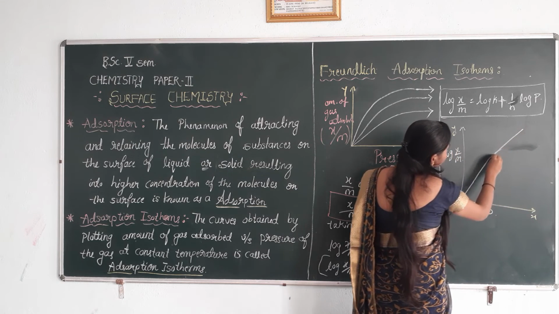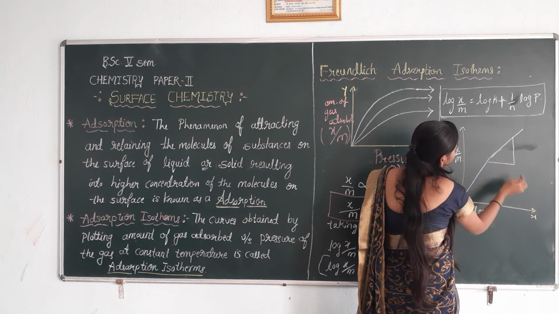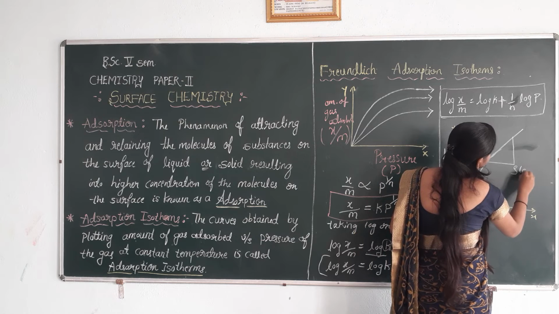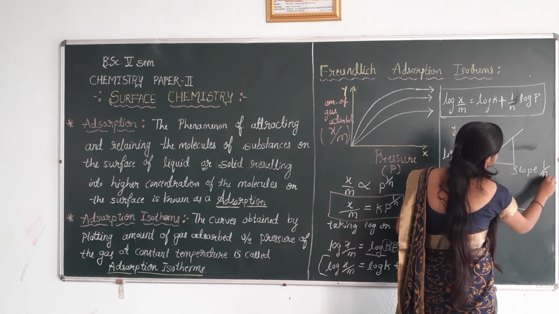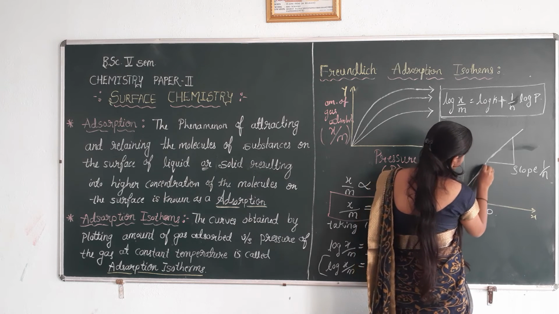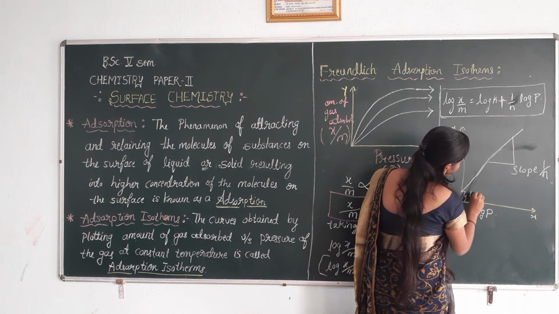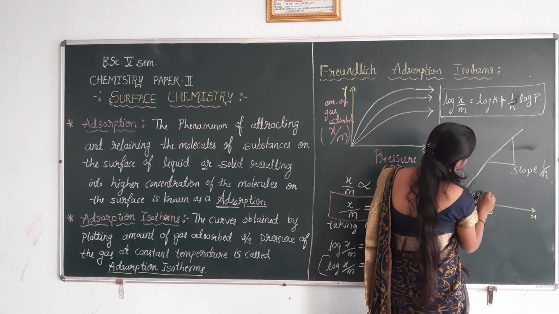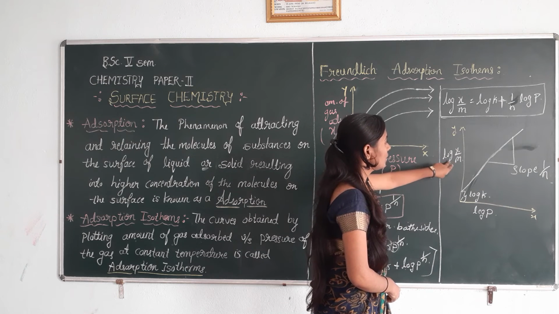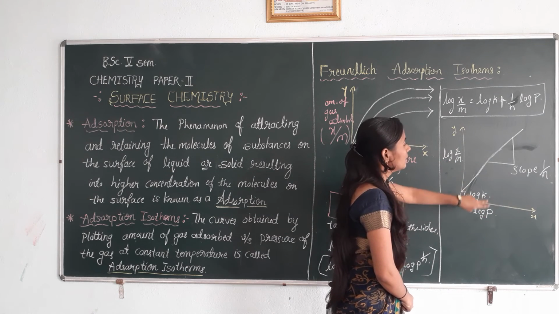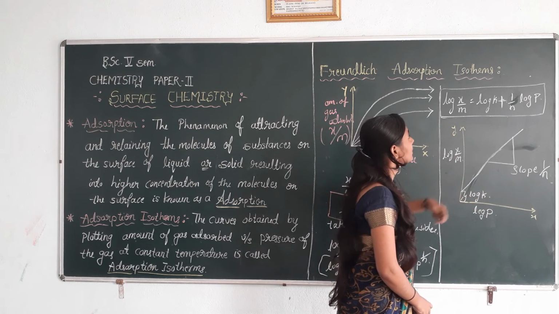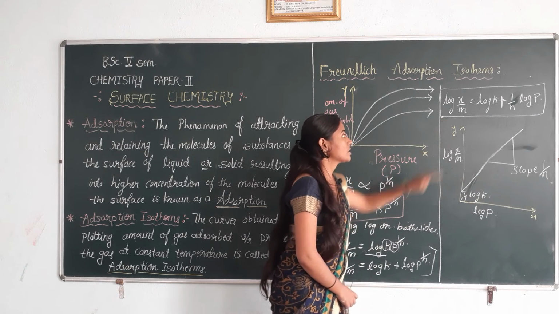The slope is 1 by n, and this one is log of k. Plotting the graph of log of x by m versus log p, the slope is 1 by n and the intercept is log k. This is the graph for this equation.